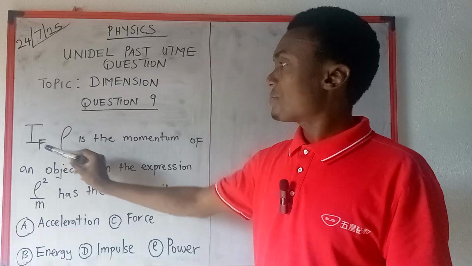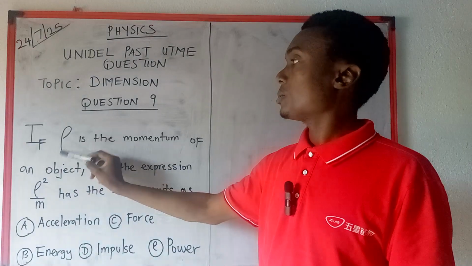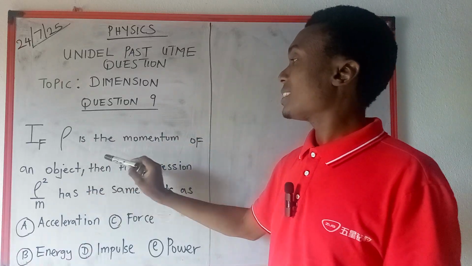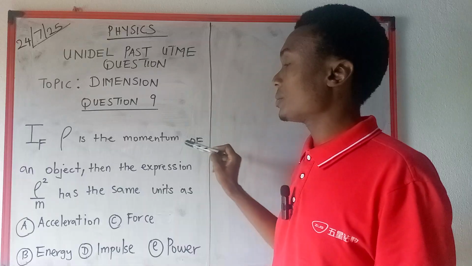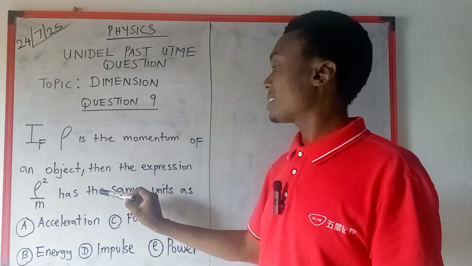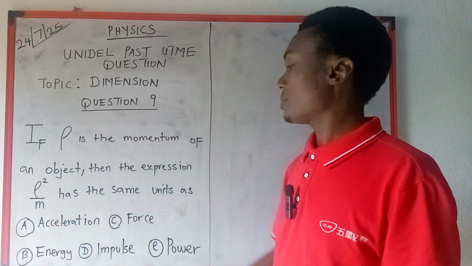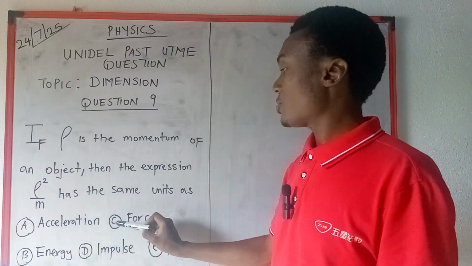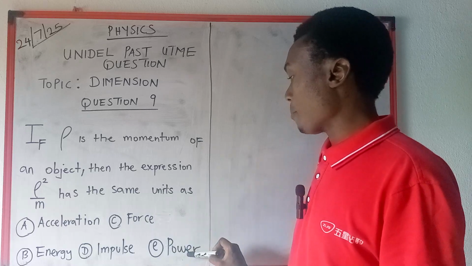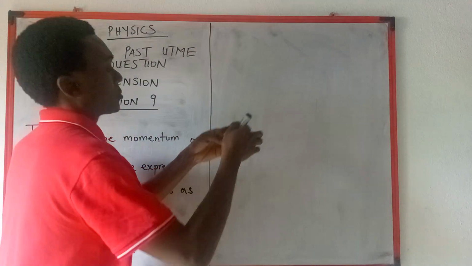It says, if this symbol here is the momentum of an object, then the expression phi square over m has the same unit as A. Acceleration, B. Energy, C. Force, D. Impulse, E. Power. So let's solve. Solution.